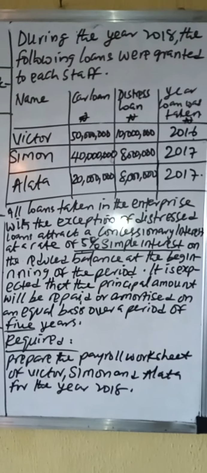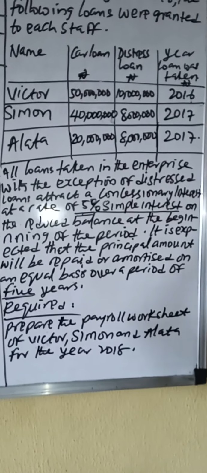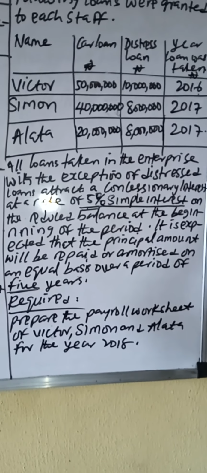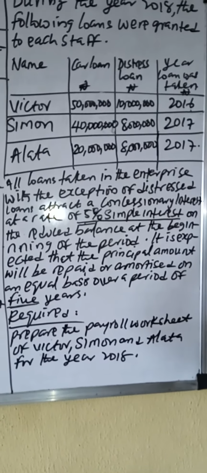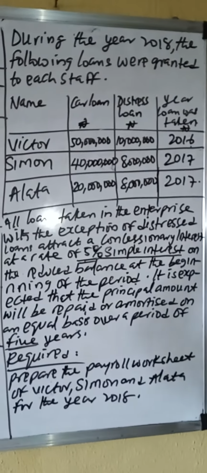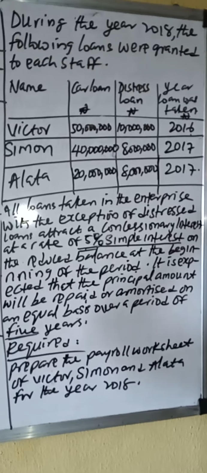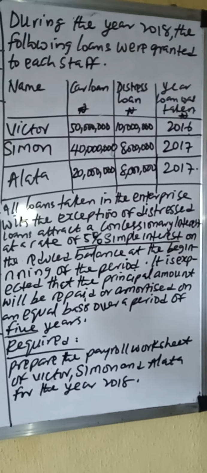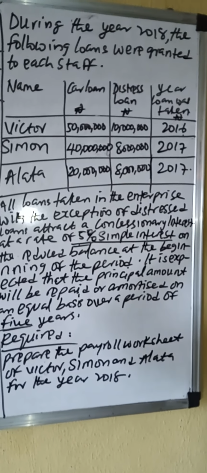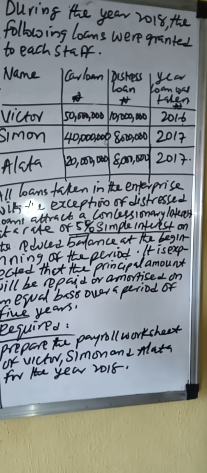All loans taken in the enterprise, with the exception of the distress loan, attract a concessionary interest at the rate of 5% simple interest on the reduced balance at the beginning of the period. It is expected that the principal amount will be repaid or amortized on an equal basis over a period of 5 years. You are required to prepare the payroll worksheet of Victor, Simon, and Alata for the year 2018.